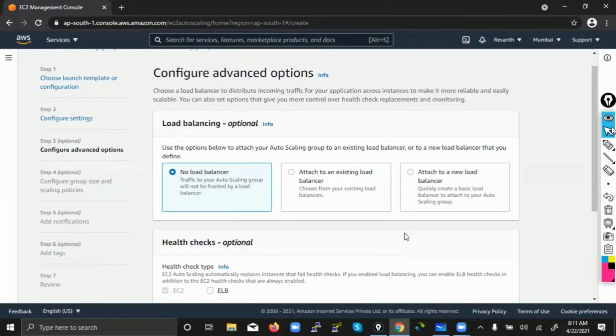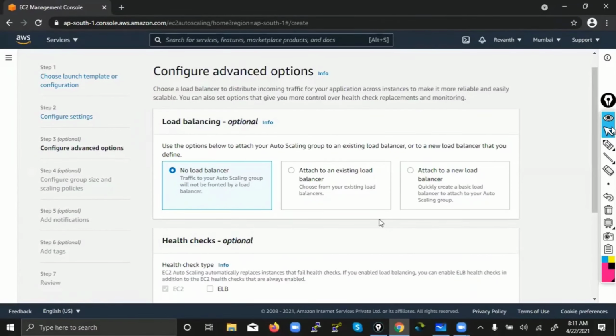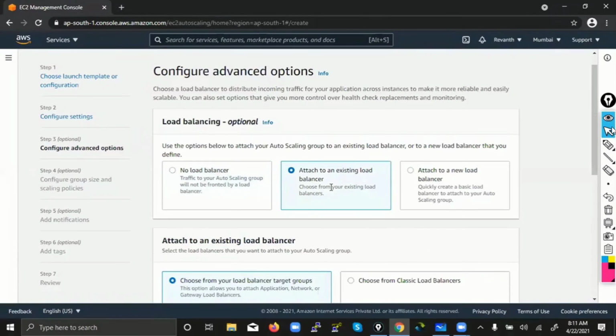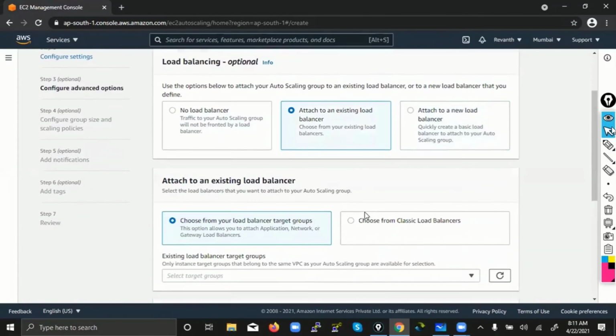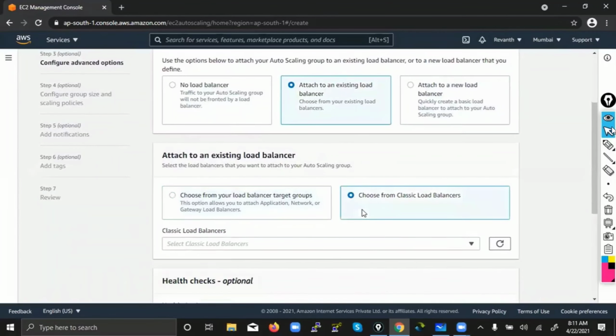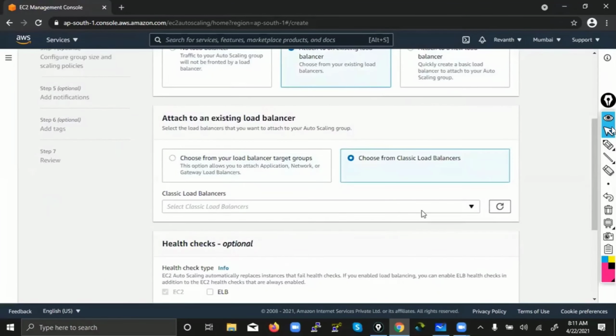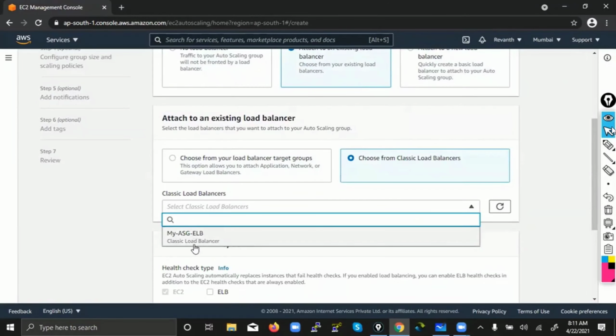So what it is asking is, okay, do you want to use any load balancer or not? If we want to use one, have you created any load balancer or not? Already, yes. So it is attached to an existing load balancer. Let's say you forgot to create one, what will you do? Attach it to a new load balancer and here you will give the name. But since we have already created one, you can go with it. Here is a classic load balancer. If you check in the drop down, you will see we have already created my auto scaling load balancer.